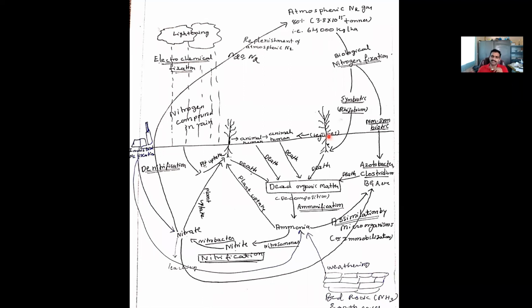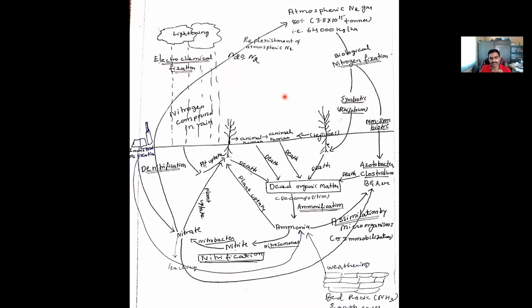To understand the nitrogen cycle, whatever we have studied till now, you should recall that back. First, what are the different processes in the nitrogen cycle? Starting from decomposition, mineralization. In mineralization, there will be two processes, ammonification and nitrification.